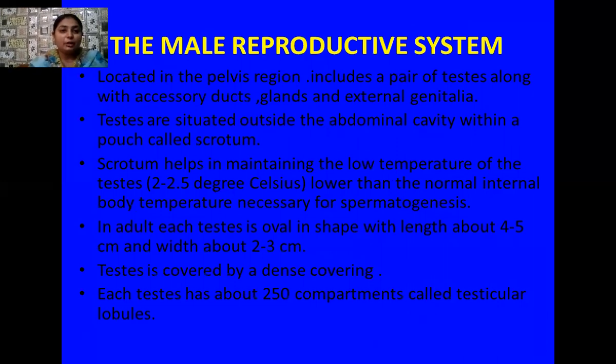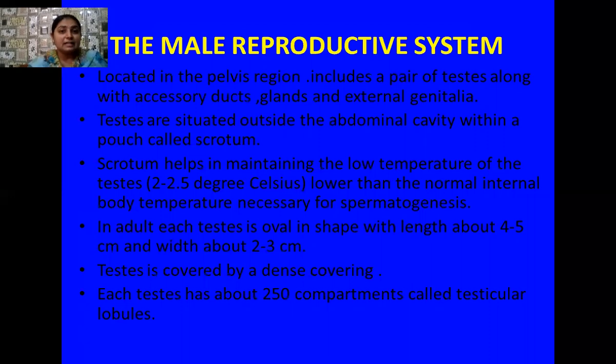Students, have a look at the male reproductive system. The male reproductive system is located in the pelvic region of your body, and it includes a pair of testes along with male accessory ducts, male accessory glands, and external genitalia.